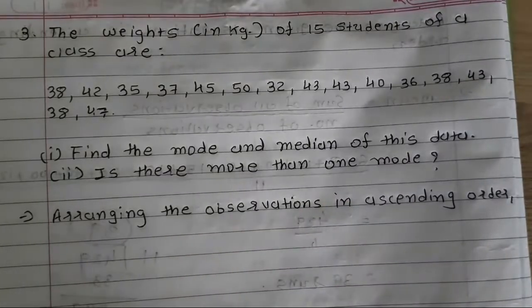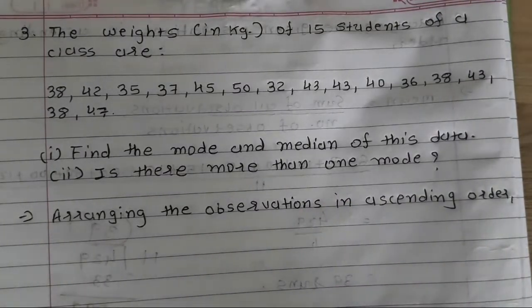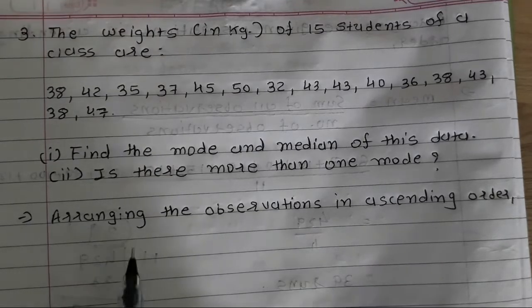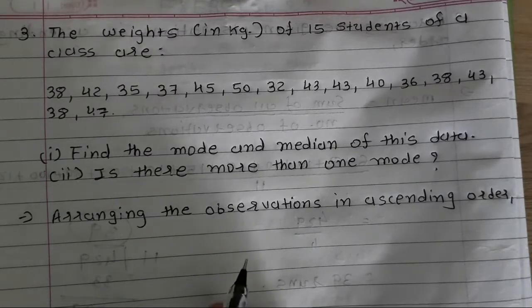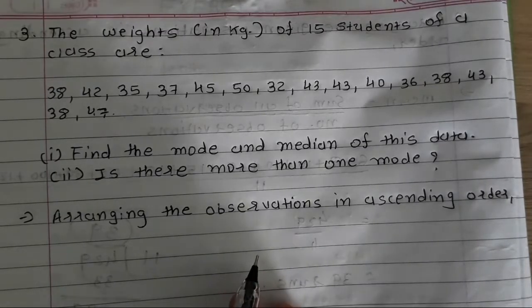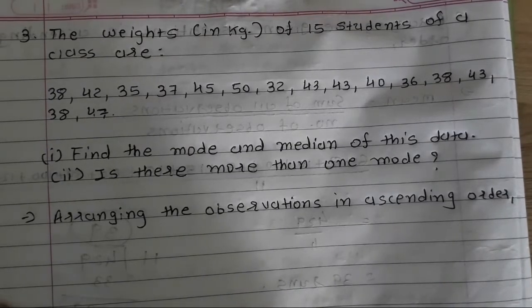Now we all know that to find the median it's necessary to arrange the given data in ascending or descending form, but to find the mode it's not necessary. But if we arrange this data for the mode also in ascending or descending order, it becomes quite easy to find which number is repeated the most times or which number is repeated more than one time. So first of all I am arranging these observations in ascending order. Ascending order means lower number to higher number.